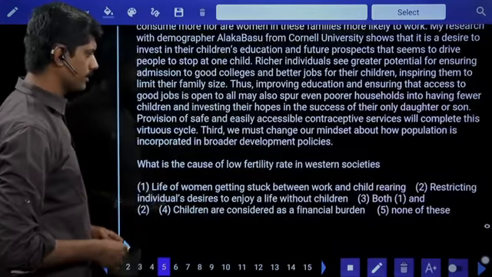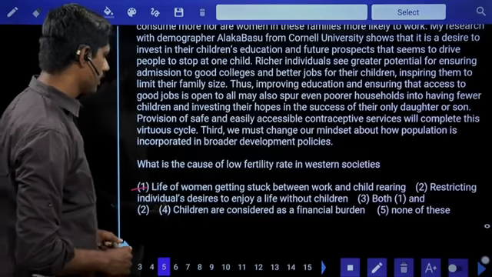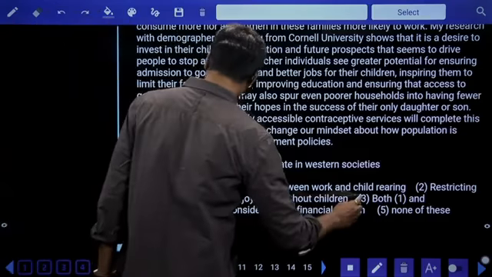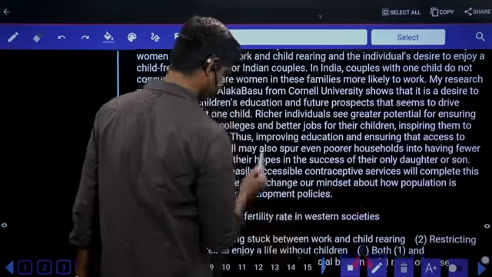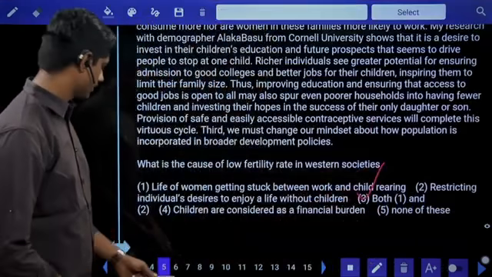Life of women getting stuck between work and child bearing, yes. Restricting individuals' desire to enjoy a life without children, yes. Answer is third one, both mentioned. Third option is right answer.